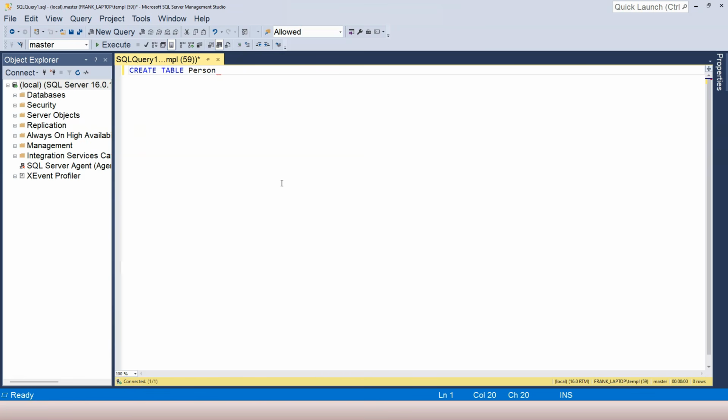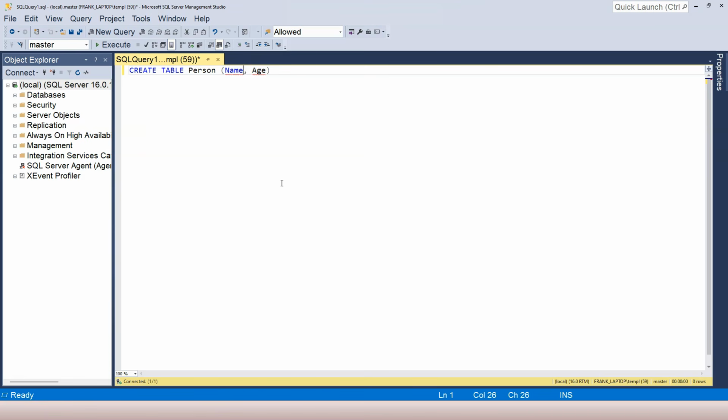So we're going to create a person table. And then the person table has two columns. It's going to have a name column and then the age column. Now you can see that there's red squiggly lines, meaning that there's syntax errors. Right? So there's problems with this representation of the table.